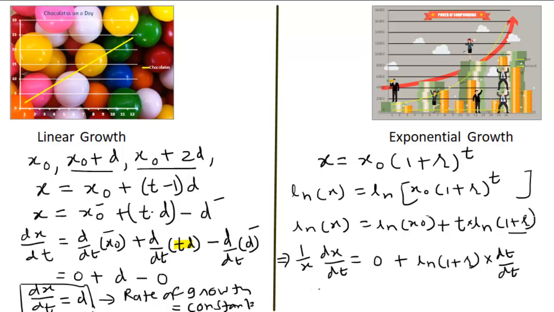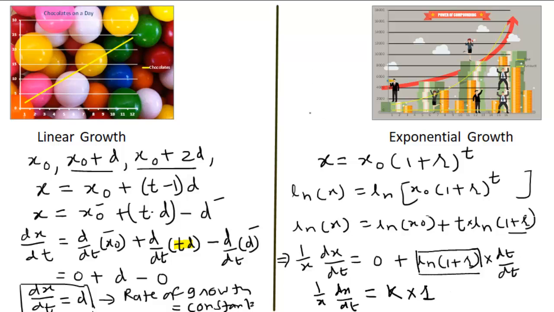So I can write 1 by x dx by dt is equal to, this is a constant quantity, so I am writing k for this, into 1. dt by dt is 1.